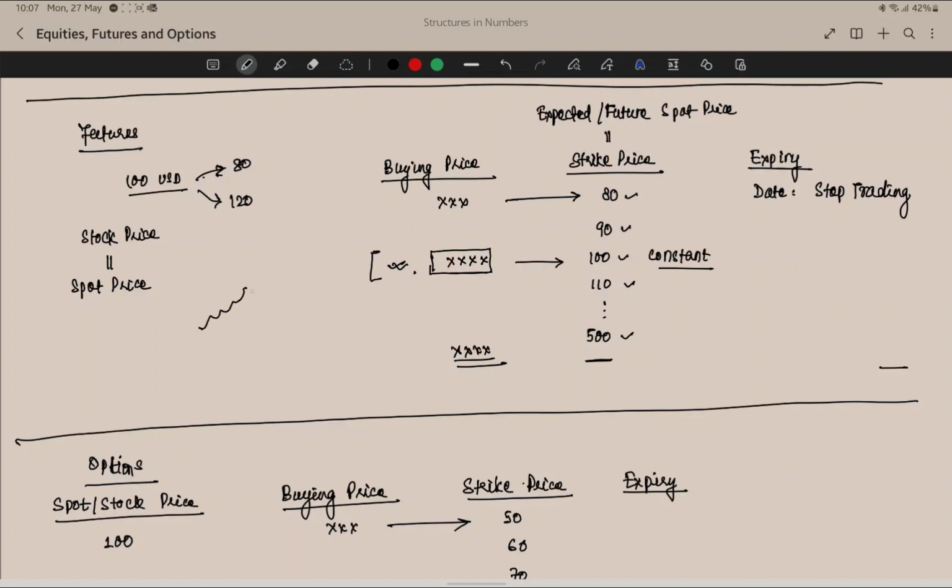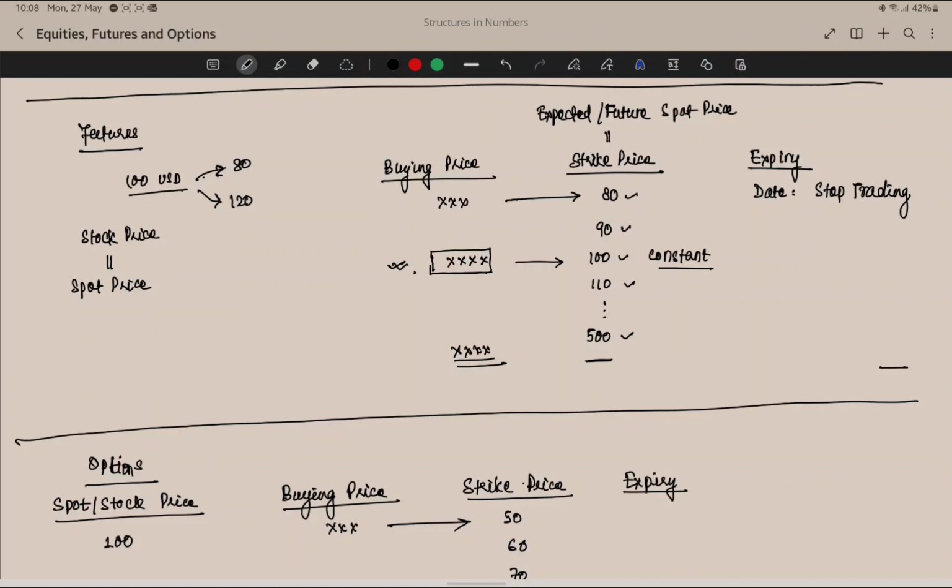If the market is going up, then the prices of higher strike futures, that is the futures which have a higher price than the current spot price or the stock price, will continue to go up. Whereas in case the market is falling, then they feel that possibly the stock is going to go down, then the price of the lower strike futures may increase, depending on how the market is playing. Expiry is the date on which that particular future will stop trading.